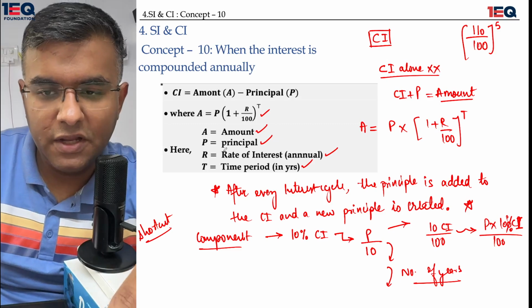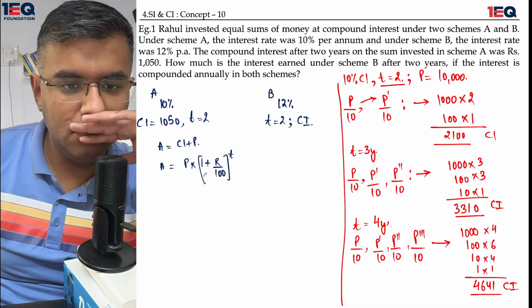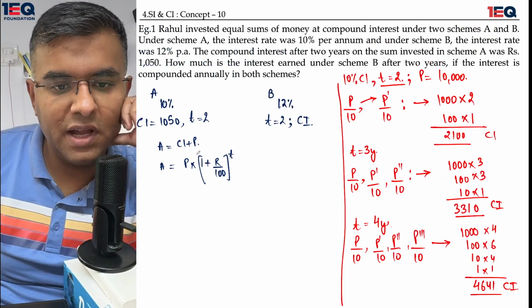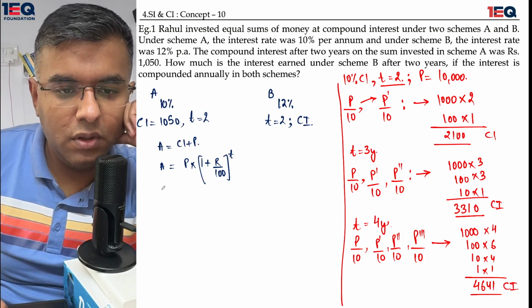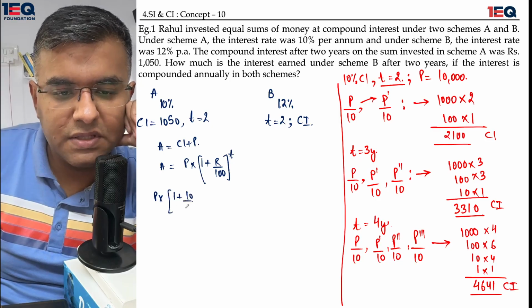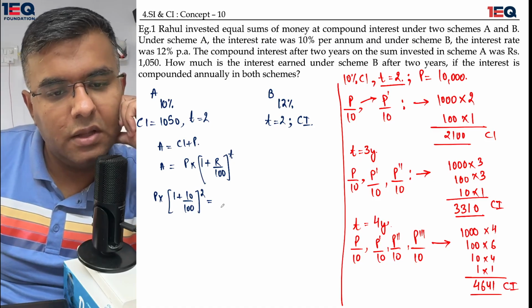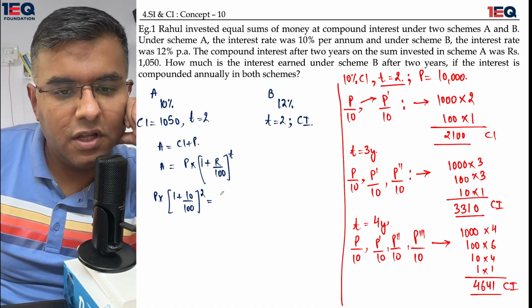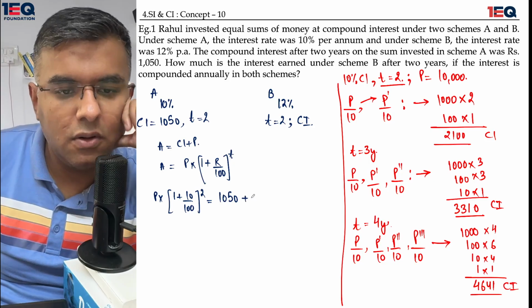This is the same formula that we've learned over here. I'll put the formula over here, and I would also put in the values that I already have with me. The amount is equal to P times P is something that I would get from this equation: 1 plus R, which is 10% upon 100, whole raised to T equal to 2. This is the amount which I have. The compound interest has been given as 1050 plus the principal has been already given to me.